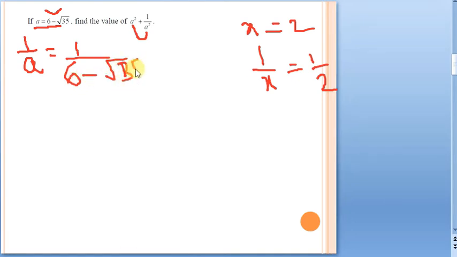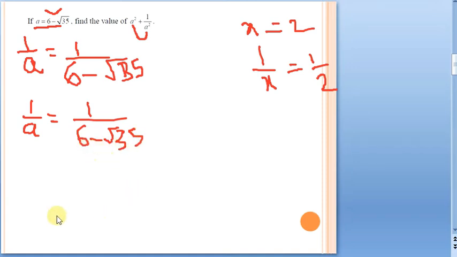Already, while dealing with the rationalizing part, we have seen that we always try to avoid an irrational number in the denominator. So here, can't we rationalize it? That means, can't we make the denominator a rational number? So I will do the same thing: 1 by a is equal to 1 by 6 minus root 35. Now see, it is a binomial, right? For any binomial, like 6 minus root 35, can you find what exactly its conjugate is? It is 6 plus root 35. It is going to be the rationalization factor for this one.